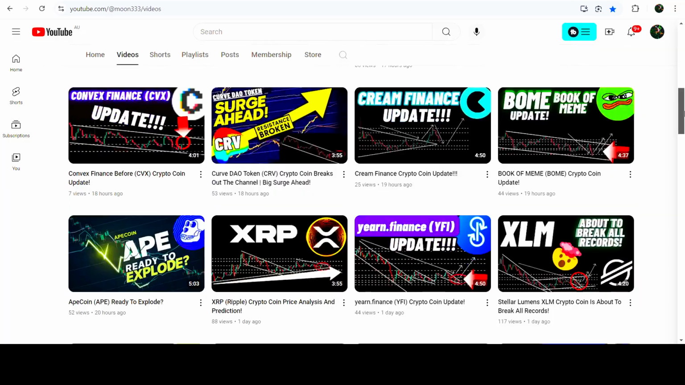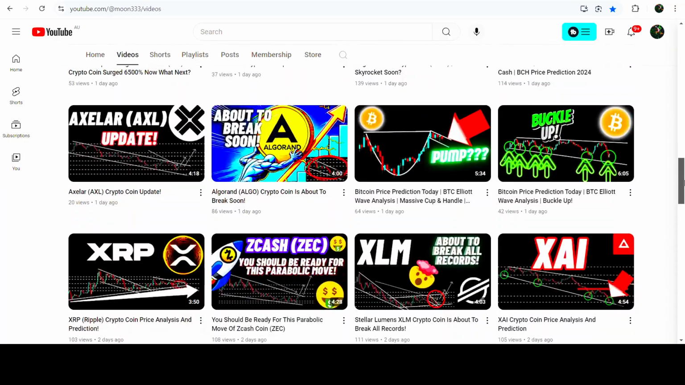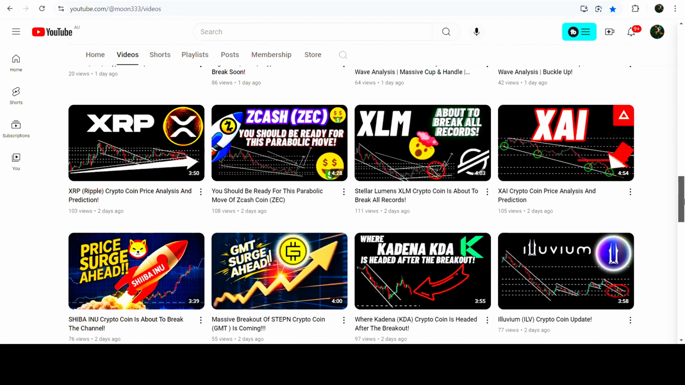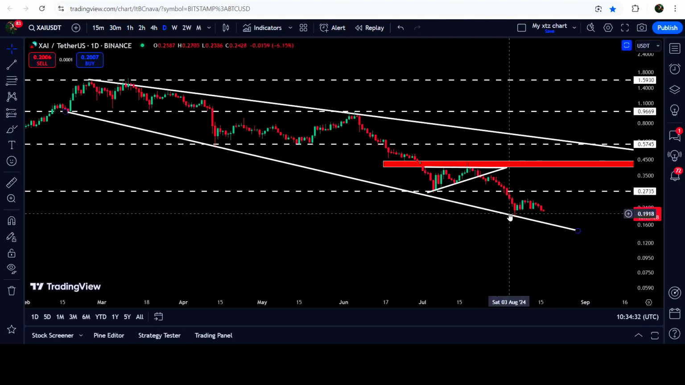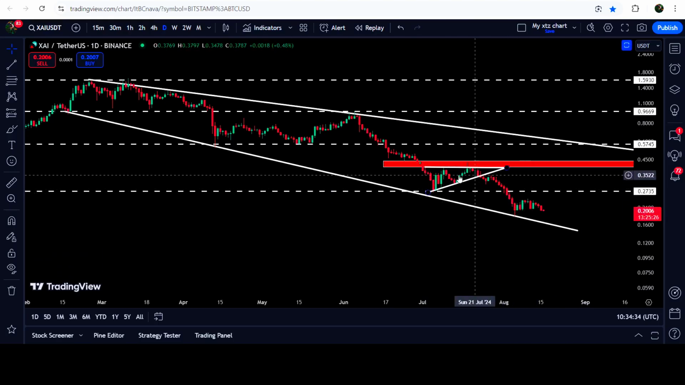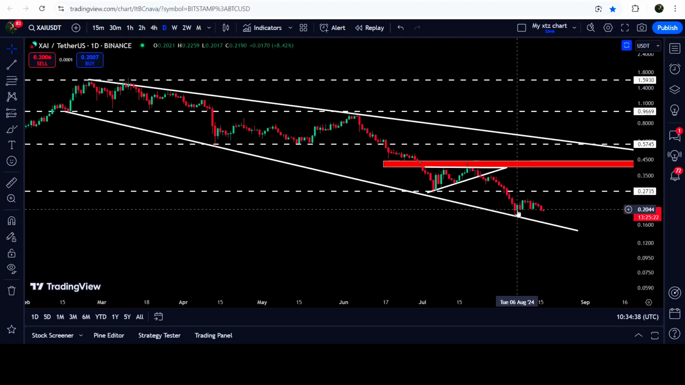As in my earlier videos, I have been showing you that XAI is moving in a falling broadening wedge pattern on a daily time frame chart. This was my last video that I shared almost 2 days ago. Now if you take a look at the live chart, you can see that once again the price line has bounced from the support. By the way, before that, we also broke down this ascending triangle. Then we had this big drop.